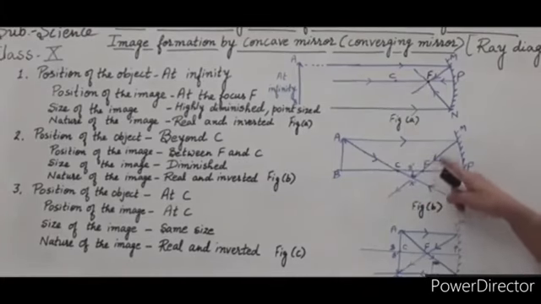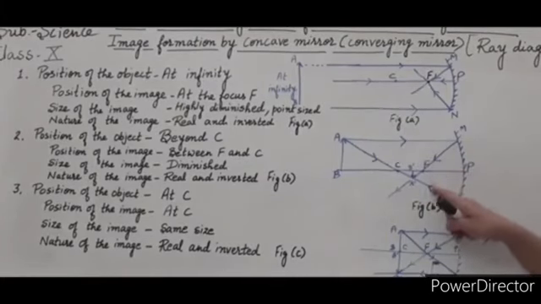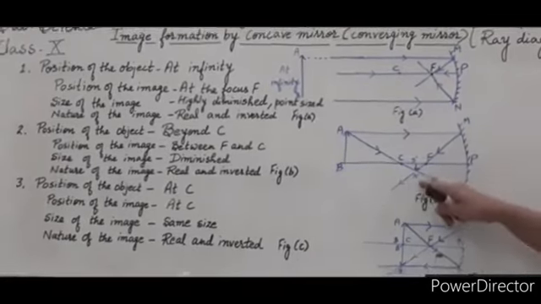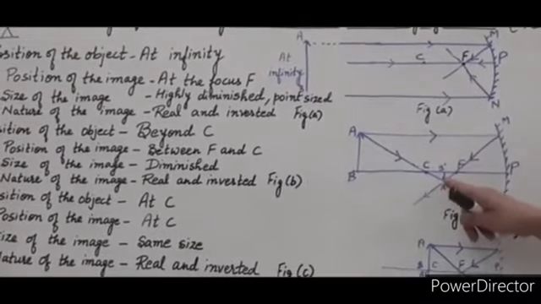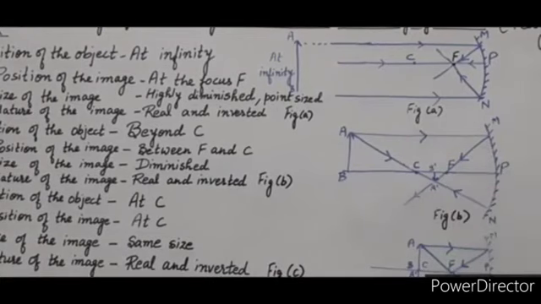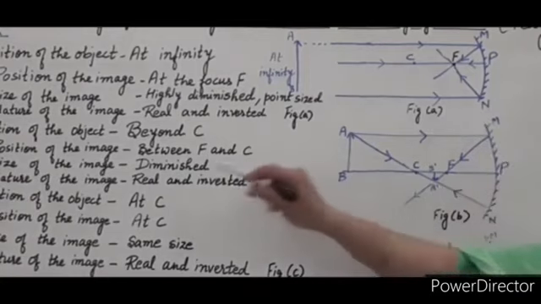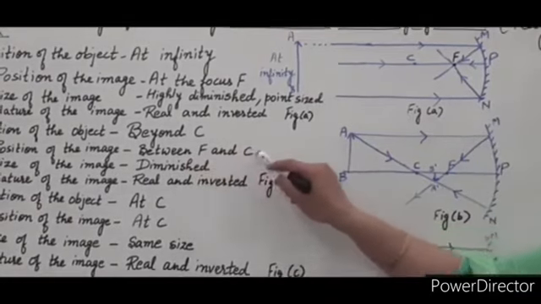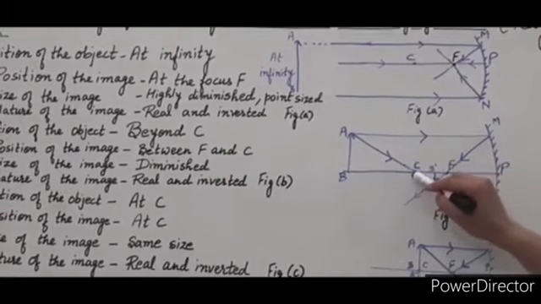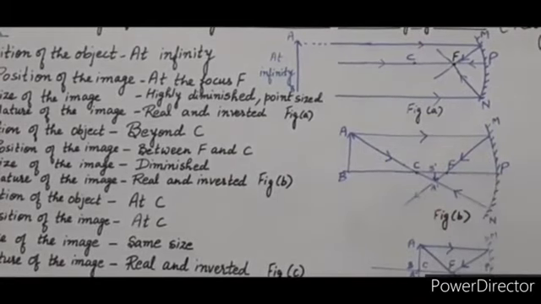Both these reflected rays meet at a point here. So here the image formation takes place. A dash, B dash is the image which is formed at the meeting point of these two reflected rays. The position of the image is between F and C, between principal focus and center of curvature.